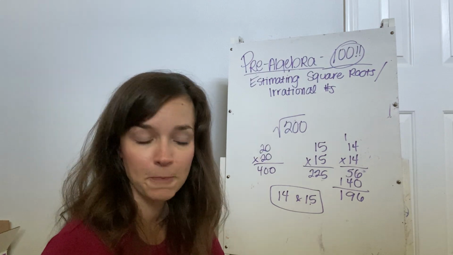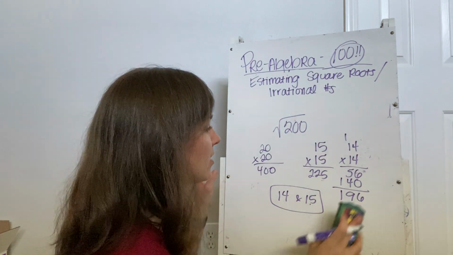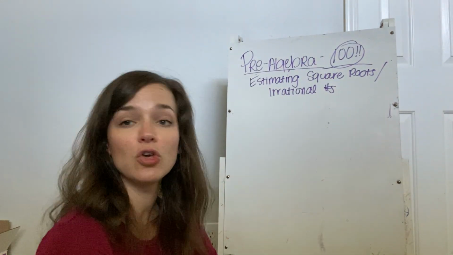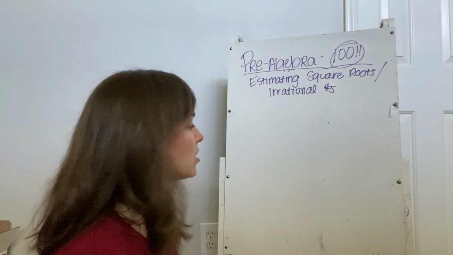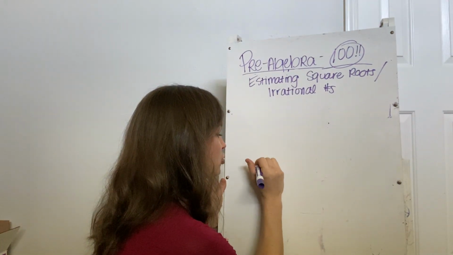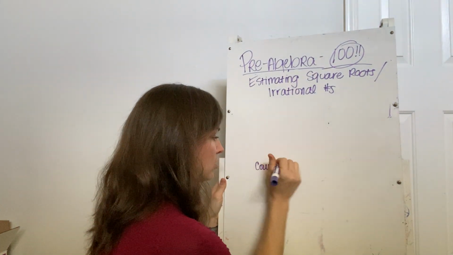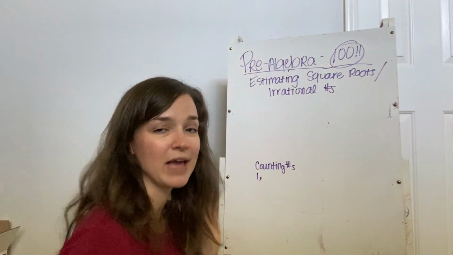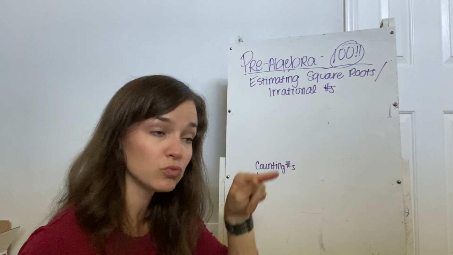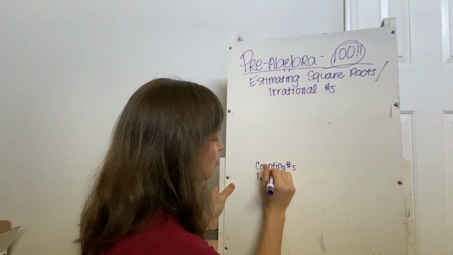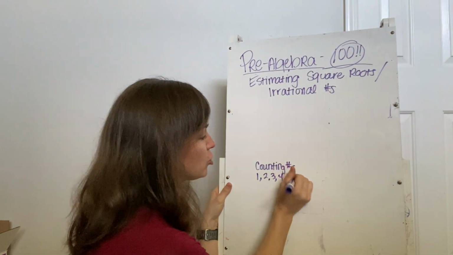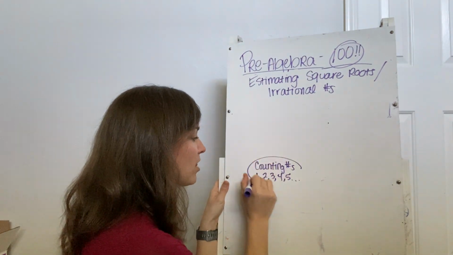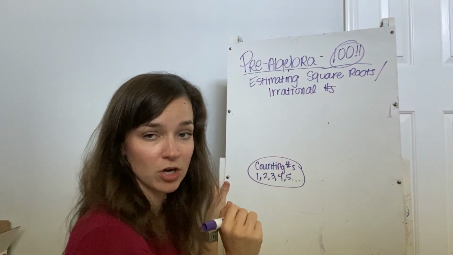Okay, so let's go back to talking about irrational numbers real quick. In order to do that, I wanted to just kind of do a quick rundown review of number hierarchy. So let's start inside. So we'll start with counting numbers. So remember, counting numbers are like starting at 1. When you count things, you start at 1. You say 1, 2, 3, 4, and so on. When you count things, you use whole numbers, but you don't start at 0, you start at 1. Okay, so counting numbers are like the most specific group that we have in our number hierarchy.